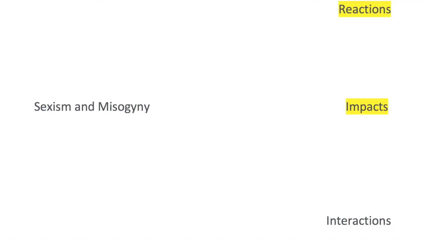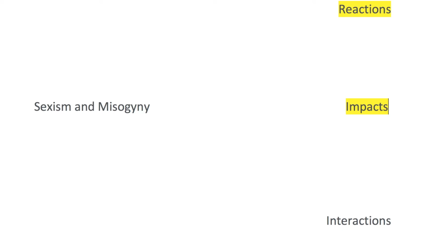So if we start to think about that, we can think about the manner in which certain characters are dismissed, that they're unacknowledged, in the manner in which they are dealt with in this brutally violent way. There is a range of ways that misogyny and sexism comes across in these texts and the impacts that it has on the female characters.